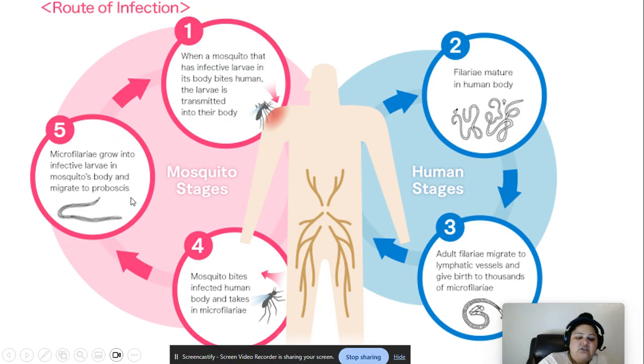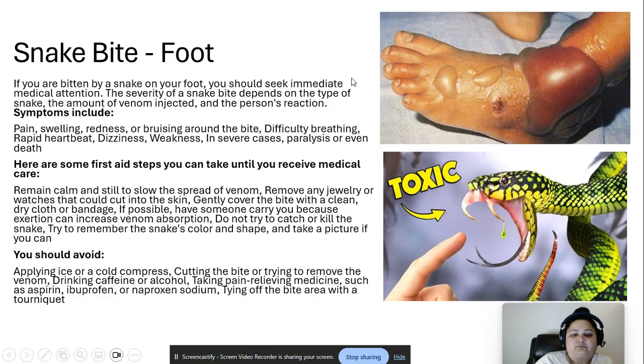So there is actually a cycle. If the human is already infected, the mosquito bites the infected human and takes in microfilaria again, and then it becomes infective larvae, and the cycle keeps on repeating again and again.